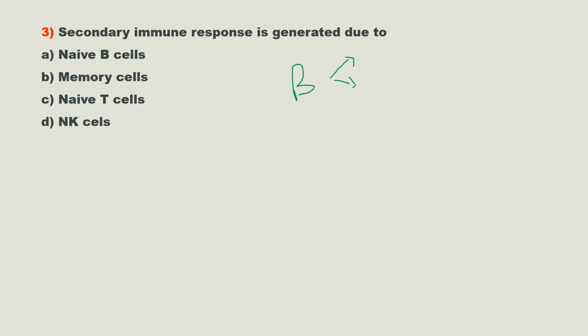These plasma cells will produce secretory antibody that will give the primary immune response. And these memory B cells will give the secondary immune response. That means it will protect our body from future exposure to the same pathogen or antigen. That is called the secondary immune response. So here the answer is option B, memory cells.